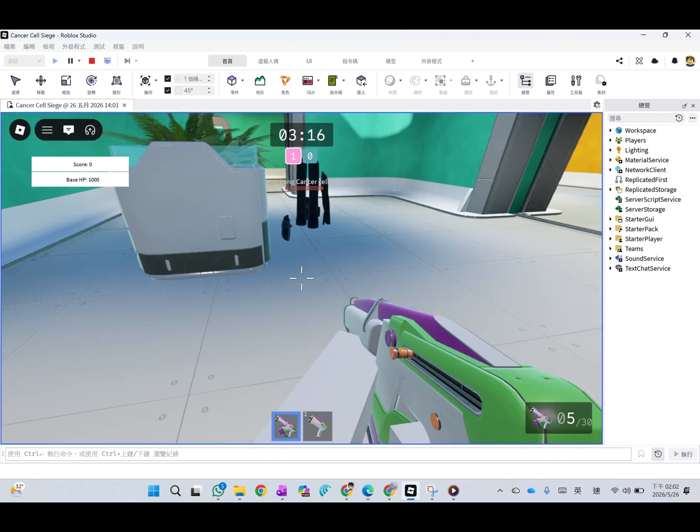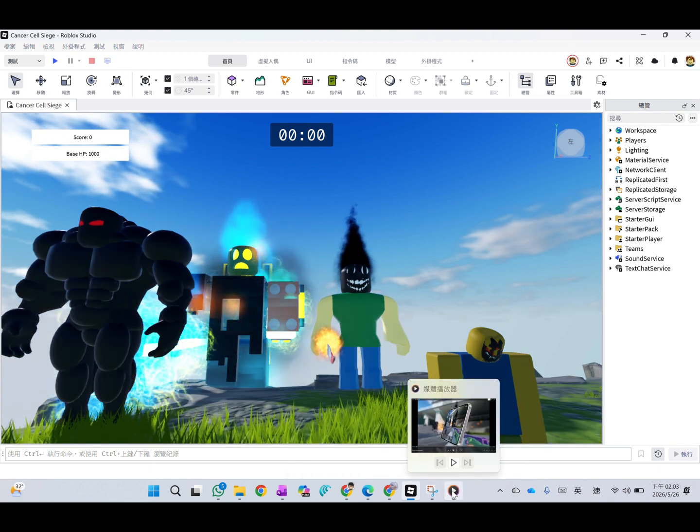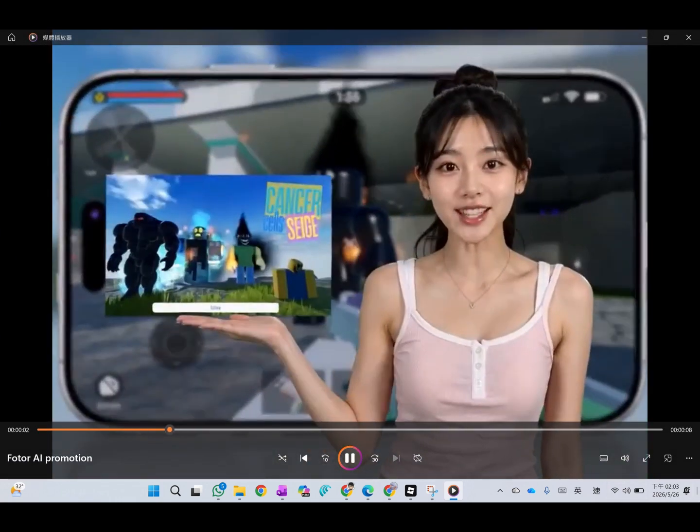But building the game wasn't enough. We need to market it. That's where Photo AI comes in. We used it to generate promotional graphics and AI videos that we can post and advertise on social media effectively. Here's the video. Grab our Roblox game, Cancer Cell Siege.